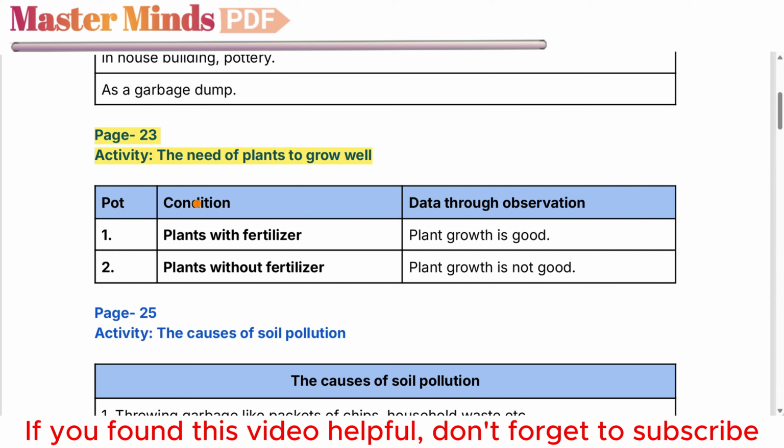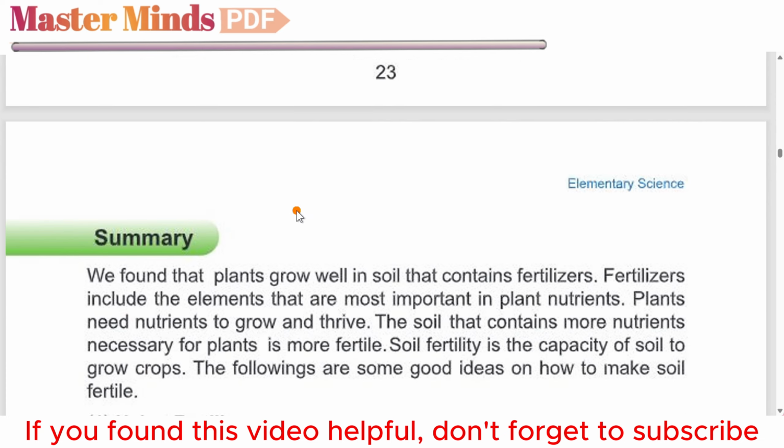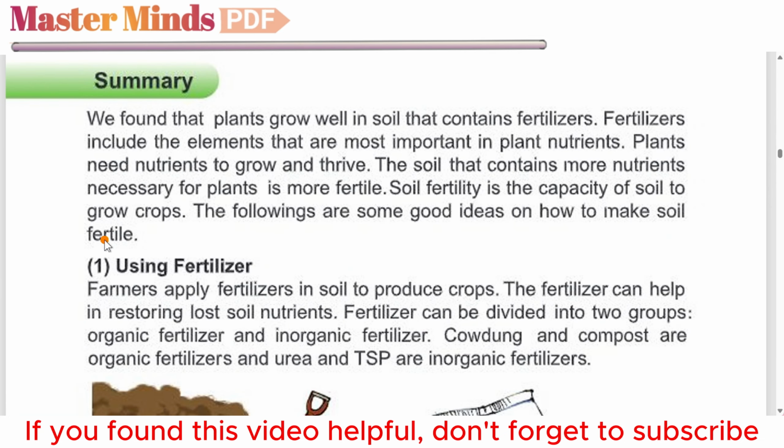Part 1. Condition. Plants with fertilizer. Data through observation. Plant growth is good. Part 2. Plants without fertilizer. Plant growth is not good. Let's go back to the book. Next page, summary. We found that plants grow well in soil that contains fertilizers. Fertilizers include the elements that are most important in plant nutrients. Plants need nutrients to grow and thrive. The soil that contains more nutrients necessary for plants is more fertile.